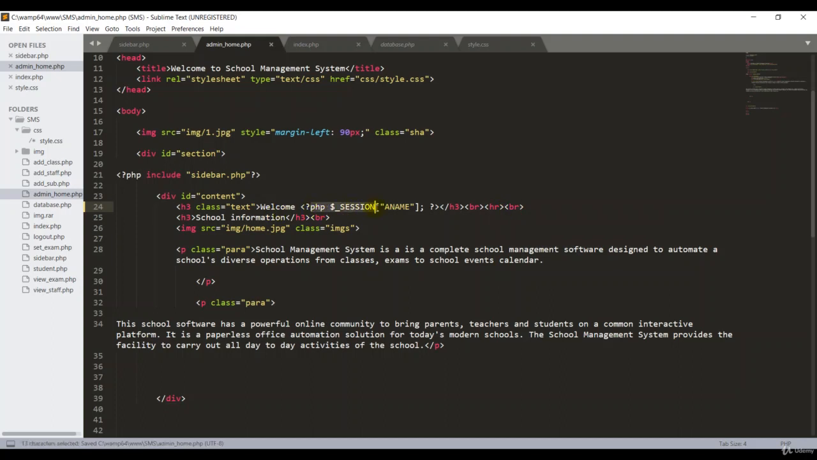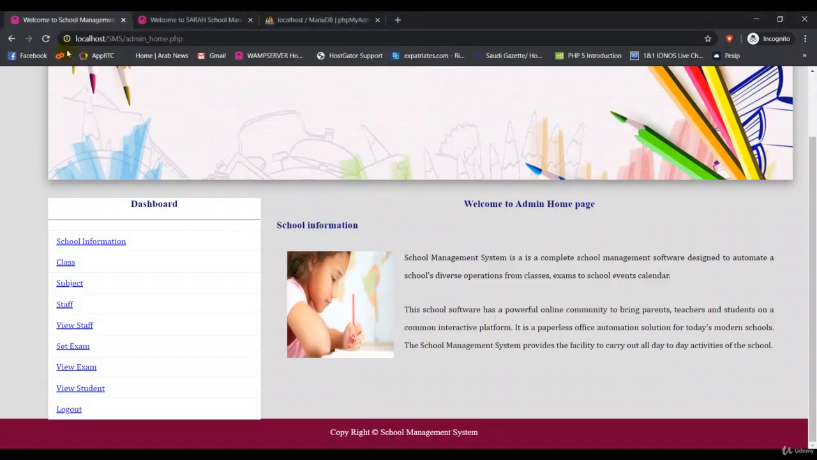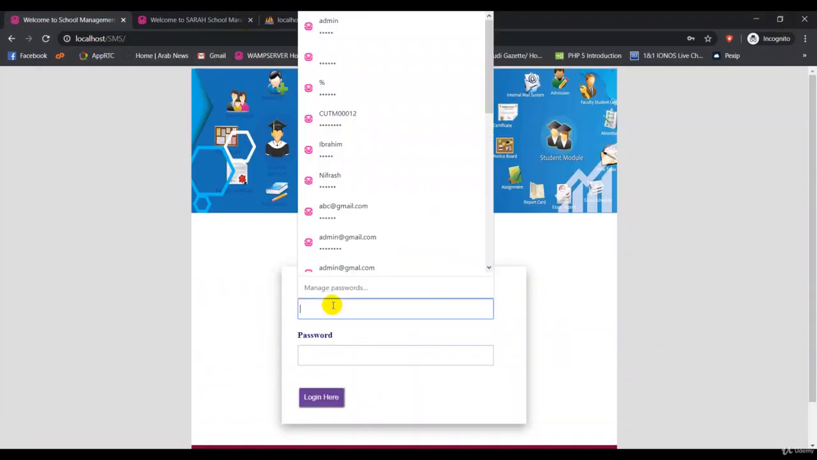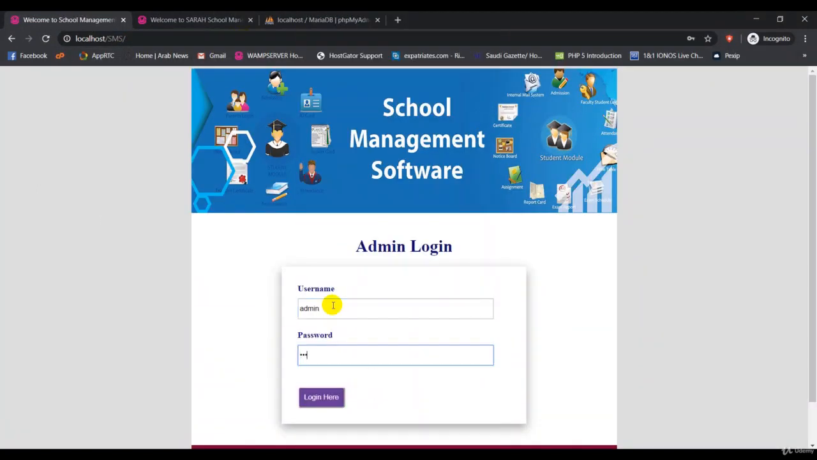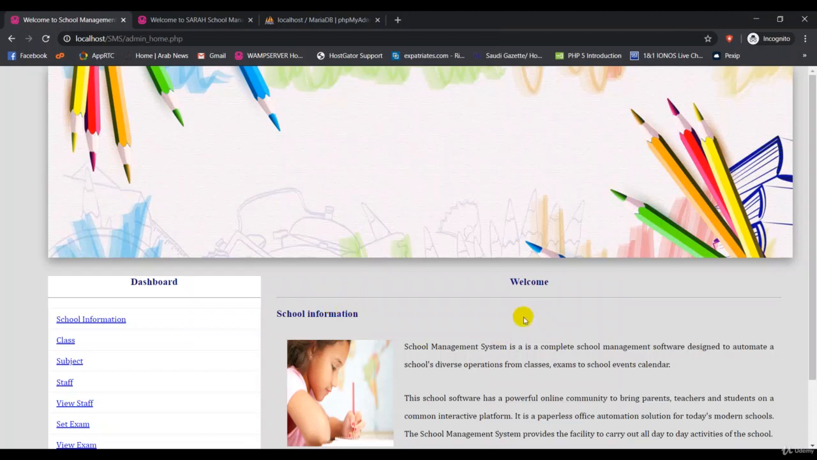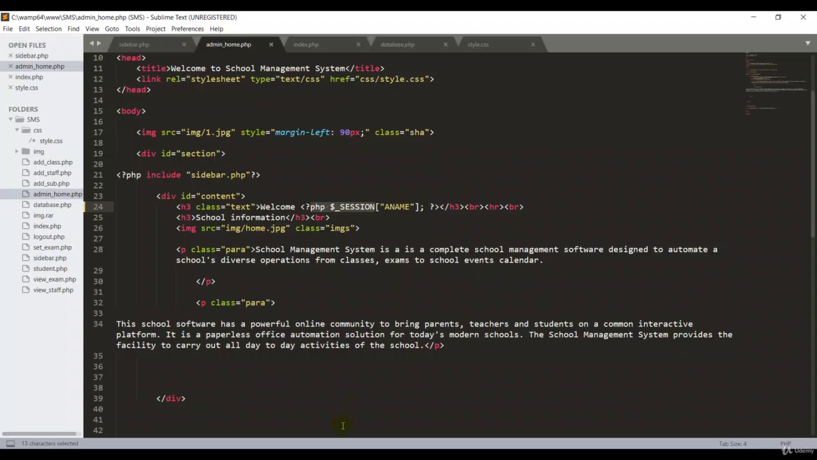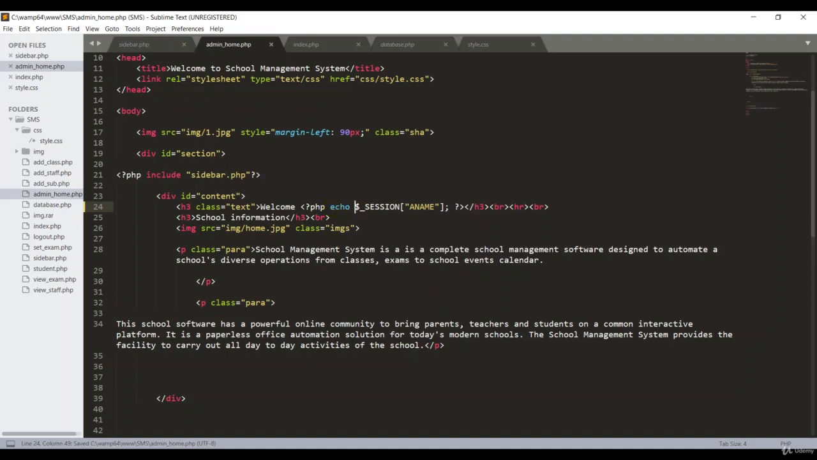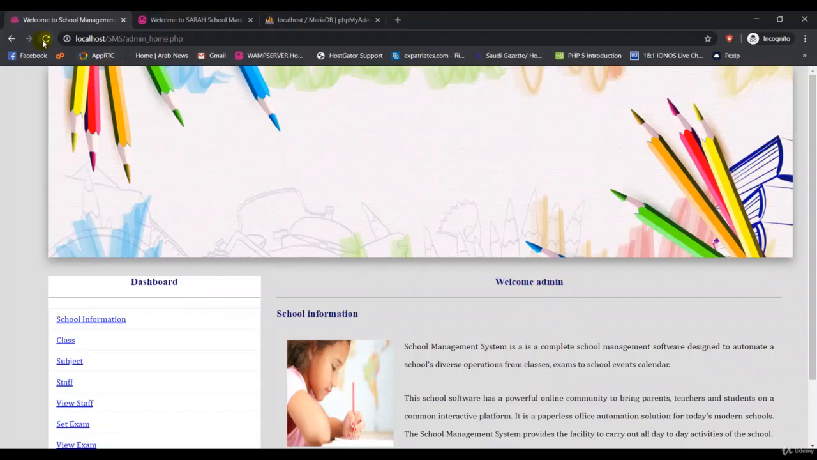Okay, so welcome. It should say admin, because if I go over here and refresh, see guys, it says welcome, but it doesn't show the name. The problem is that we have to log in again, I think. So let me log in again as admin. Here's welcome. So I have to check why it is wrong. Here the session should be echoed. Oh my goodness, I have missed the echo. Okay, control save. So now it should work.